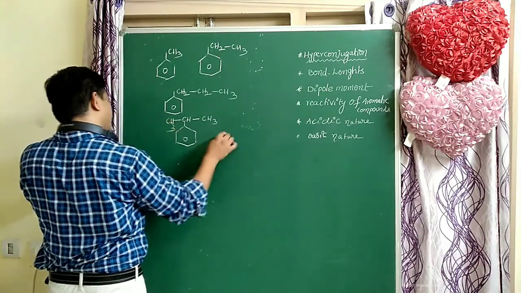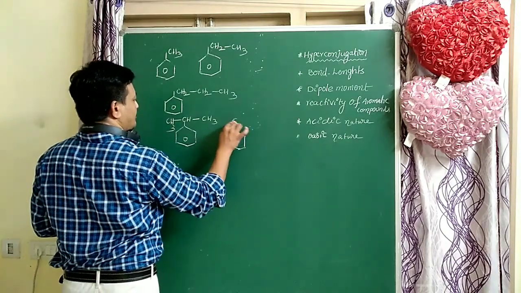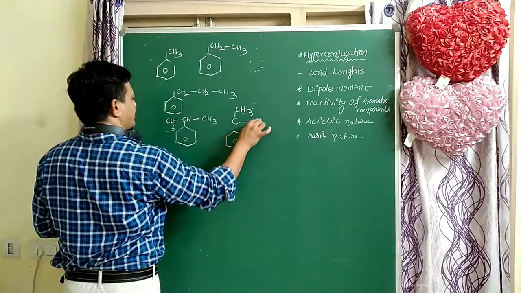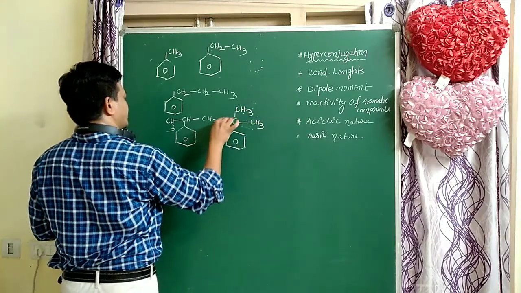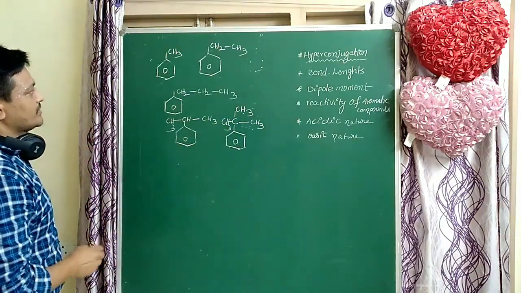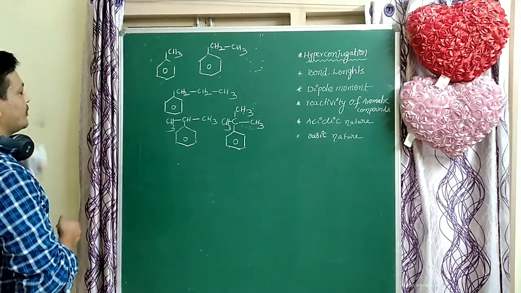Next, tertiary butyl benzene. Which of the following compounds has more hyperconjugations? Which compound has more hyperconjugations, students? Which one has more alpha hydrogens? That compound has more hyperconjugations.